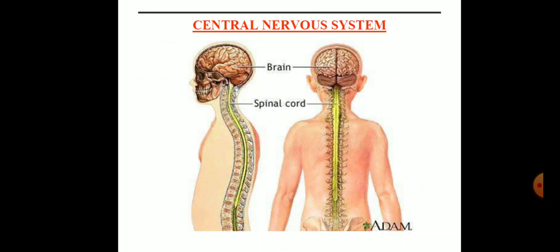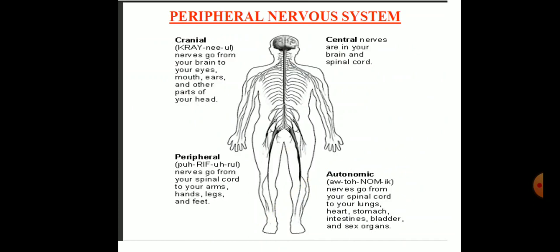Not only that, in another picture we can identify the peripheral nervous system in which we have cranial nerves and the spinal nerves. There are 12 pairs of cranial nerves and 31 pairs of spinal nerves. And lastly, the autonomic nervous system in which we include sympathetic nerves and parasympathetic nerves. And in this, we can include voluntary and involuntary activities.